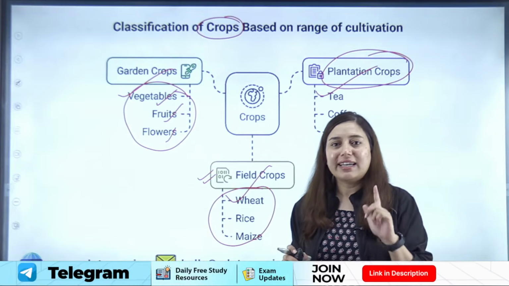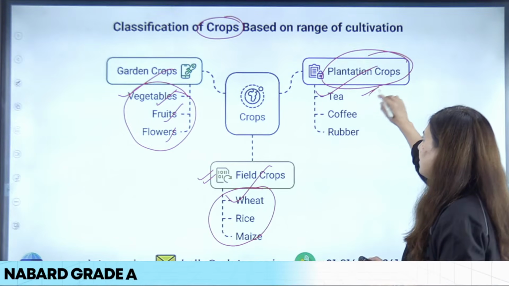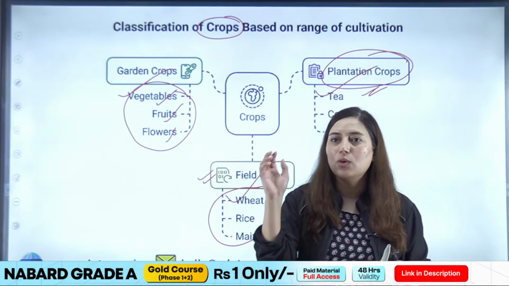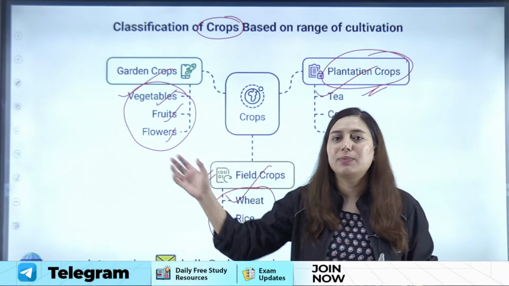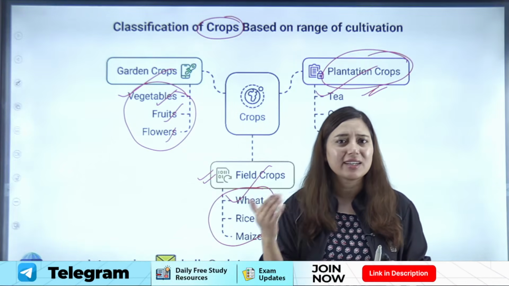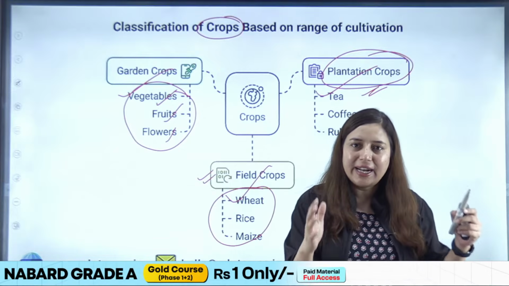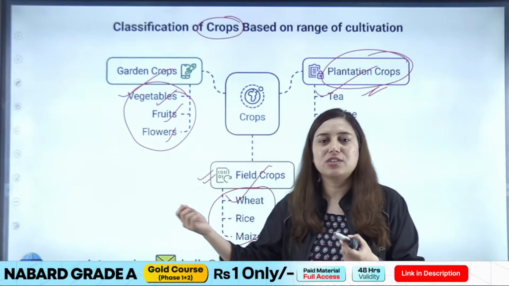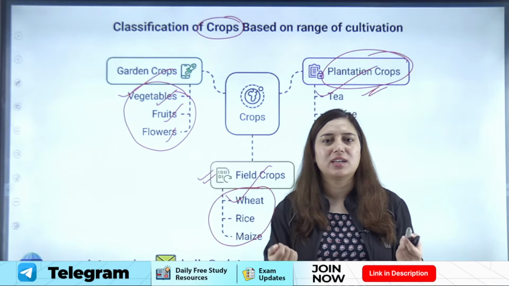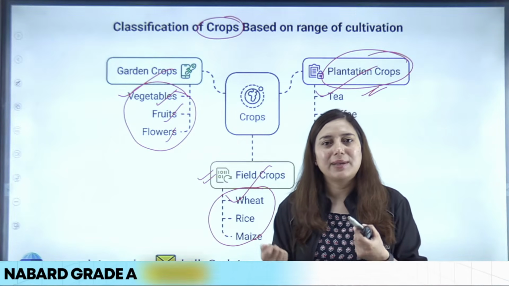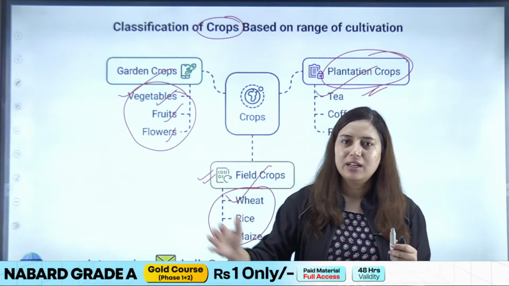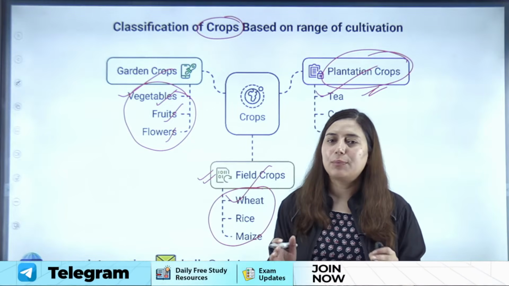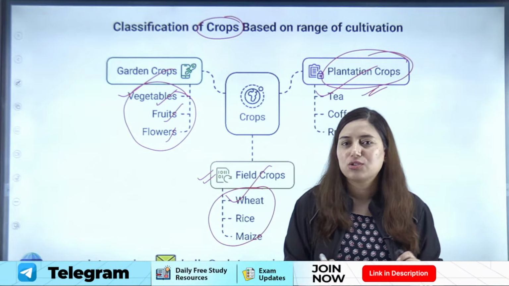The second differentiating feature of plantation crop is that whenever you see a tea plantation, the owner will not re-sow these tea plants every year. Re-sowing is not required. Once the plantation is established, the only thing you need to do is harvest or pluck the tea leaves. ठीक है? आप उसके बाद क्या करते हो? You seasonally just pluck the tea leaves, और वो plantation आपका काफी टाइम तक चलता है, राइट? बहुत सालों साल तक चलता है. आपको इसको पूरा उखाड़ के दोबारा लगाने की जरूरत नहीं है.